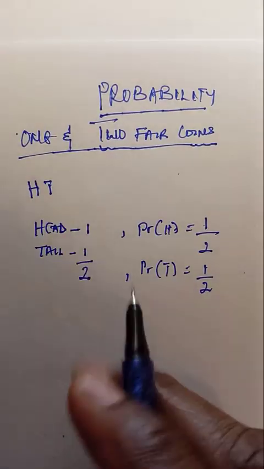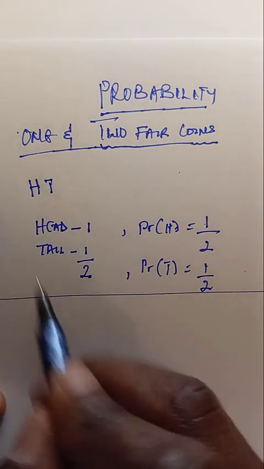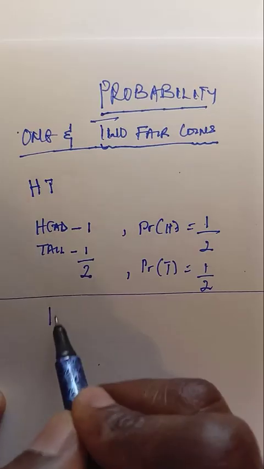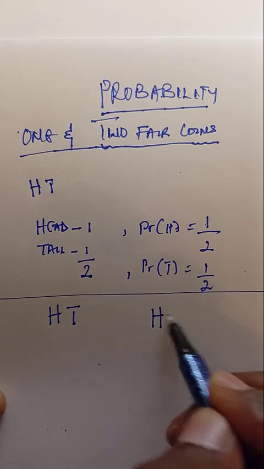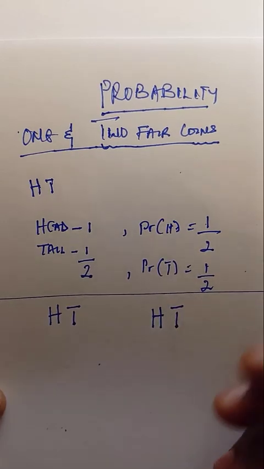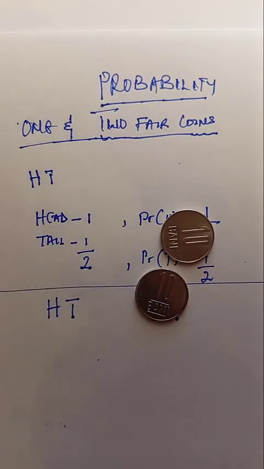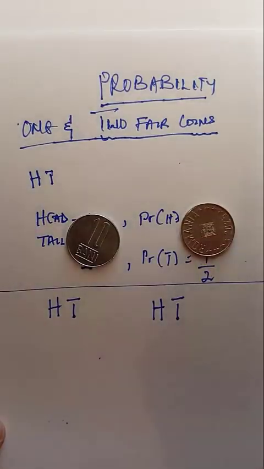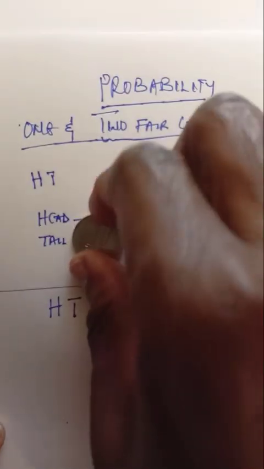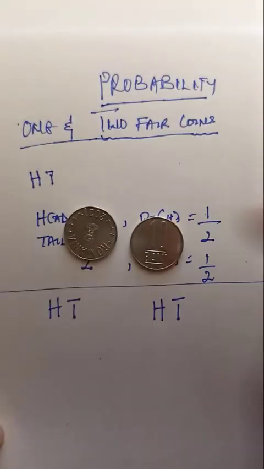Now we use the 2 coins as our next example. Now for this first coin, we have a head and a tail. Now for the next coin, we also have a head and a tail. So the chances here are, when you toss these 2 coins together, you can have a head and a head. You can have a head here and a tail here. You can have a tail here and a tail here. You can have a tail here and a head here.